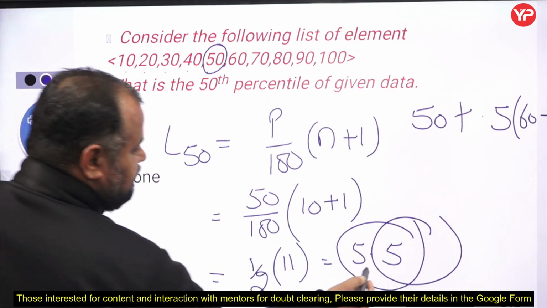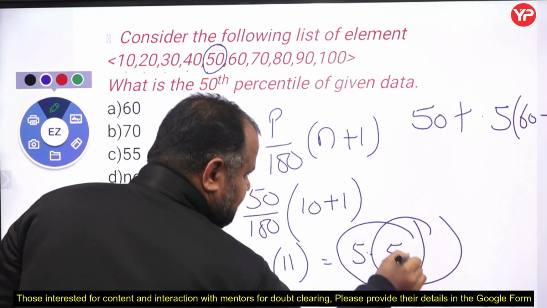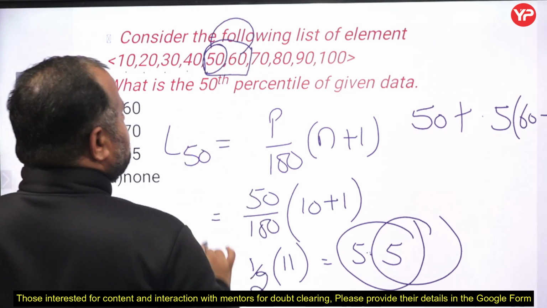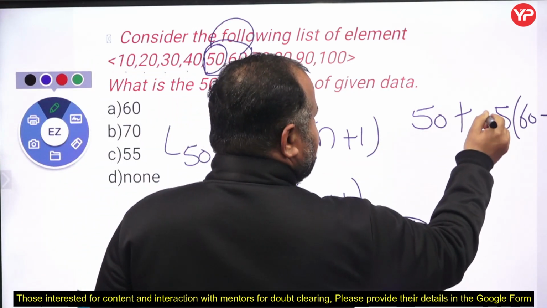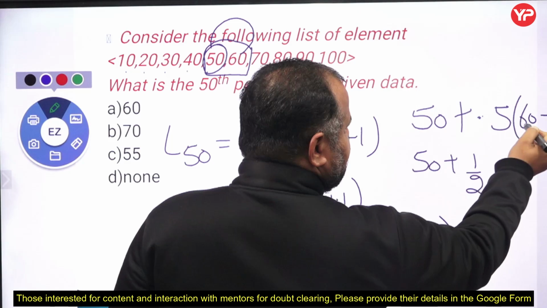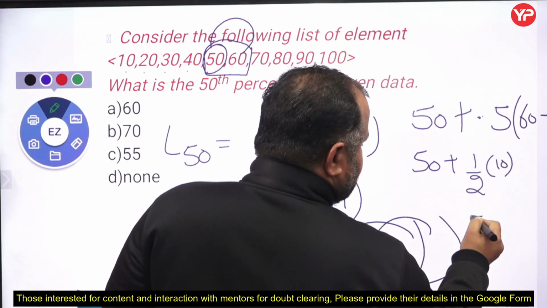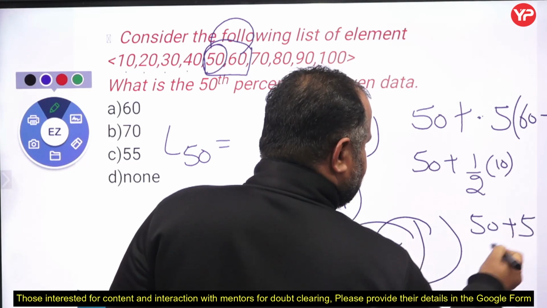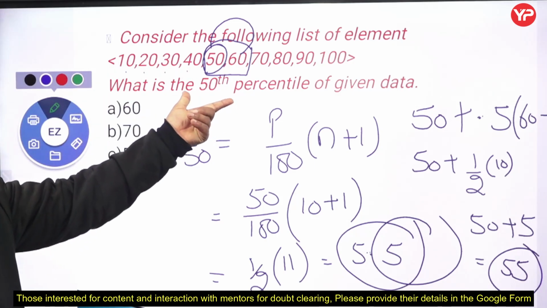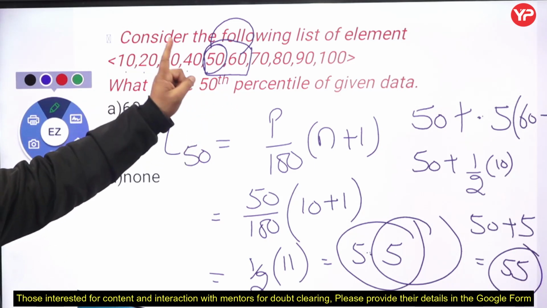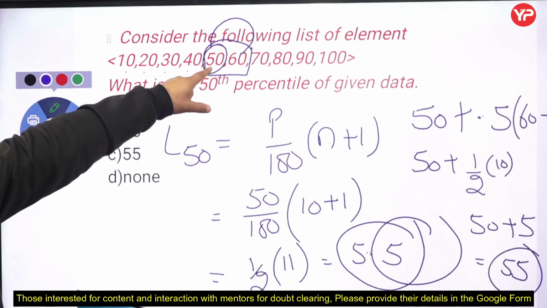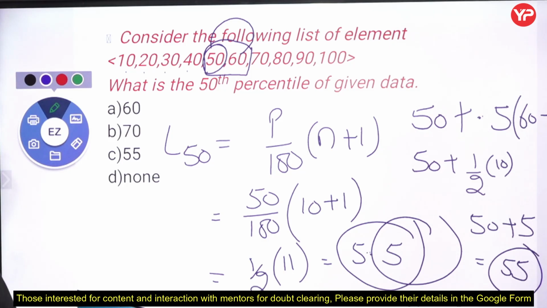What you have to do is, whatever the point we get after the decimal point, take the two values, subtract the first from the second, and take that proportion. So 50 plus 0.5, which is 1 by 2, times 60 minus 50, which is 10. So 50 plus 5, which is going to be 55. Fine. So 55 is the 50th percentile of the given data. Keep in mind, 50 is not the 50th percentile, but 55 is the 50th percentile.